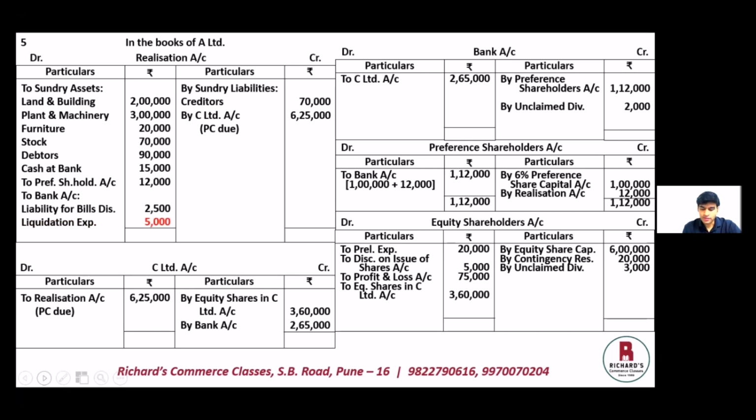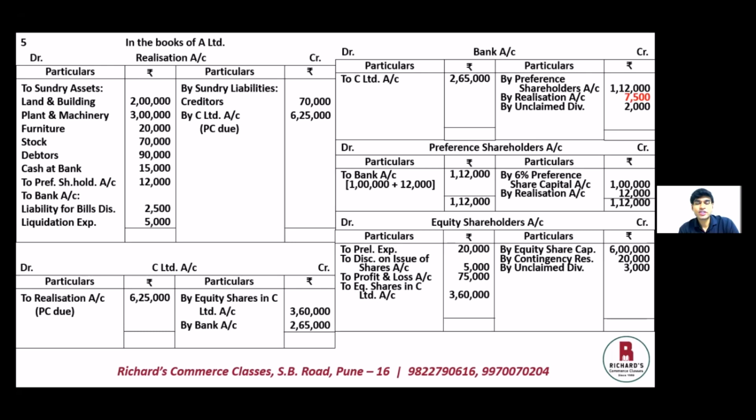The total is rupees 7,500, which will be paid out from bank. So on the credit side of bank account, we have by realization account 7,500. That is the total of the expenses, liability for bills discounted and liquidation expenses.